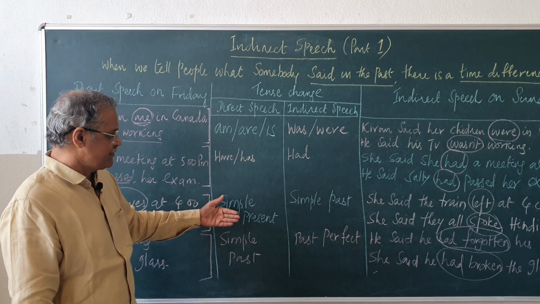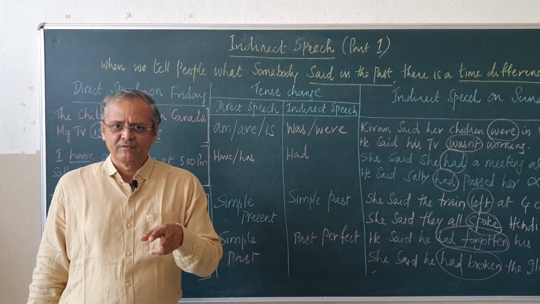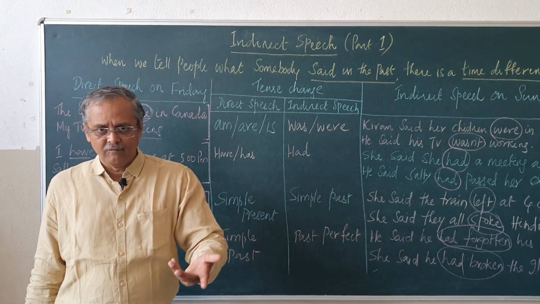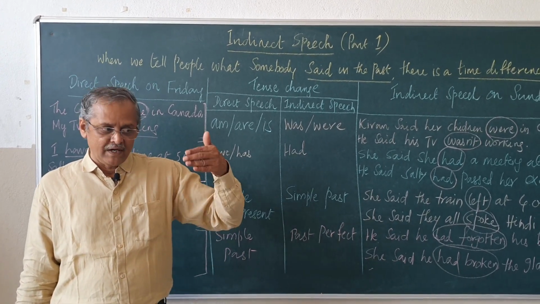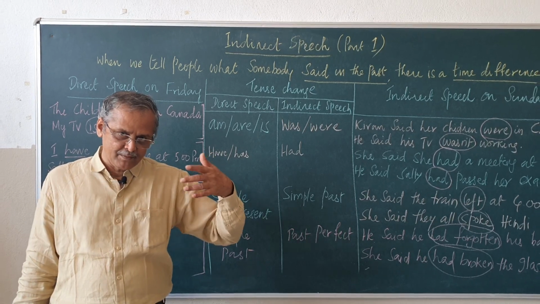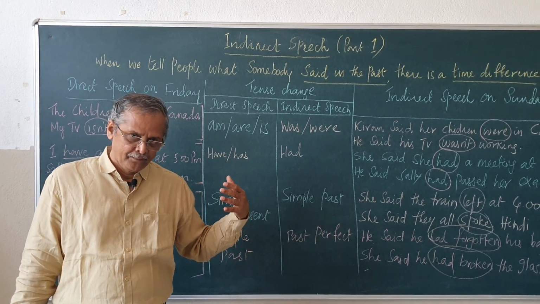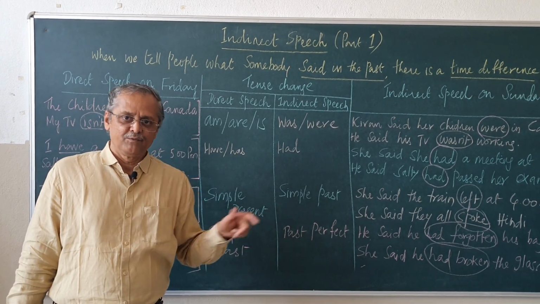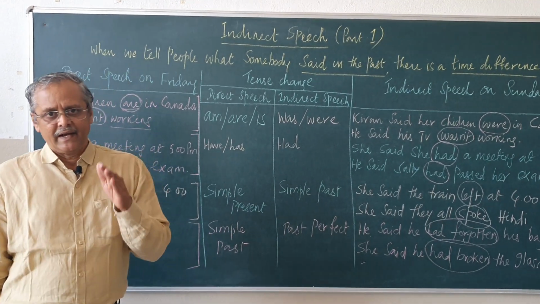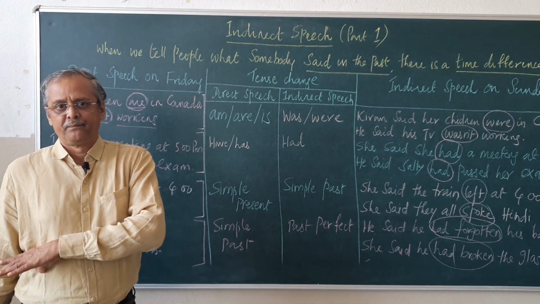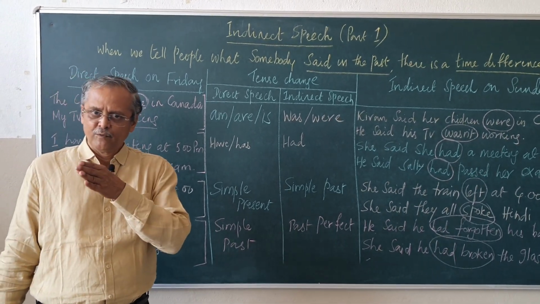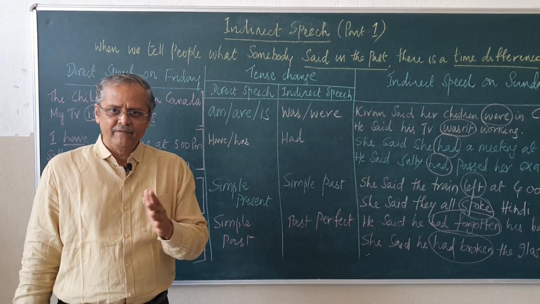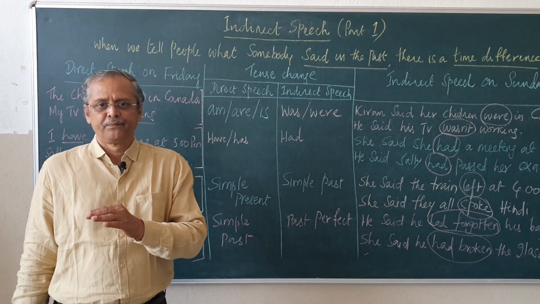In a similar fashion, present continuous will become past continuous. Is working will become was working, and past continuous will become past perfect continuous: was working, had been working. Then, when it comes to modal auxiliaries, can will become could, will become would, shall will become should, may will become might.